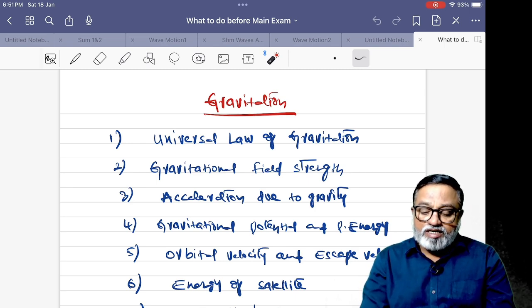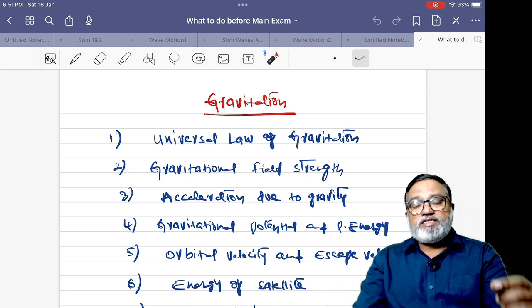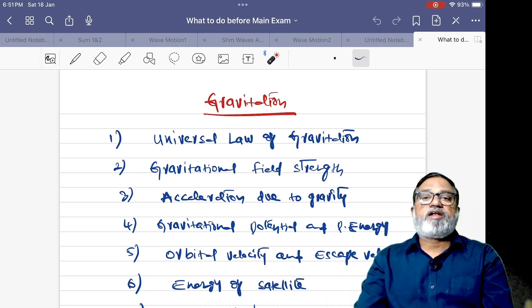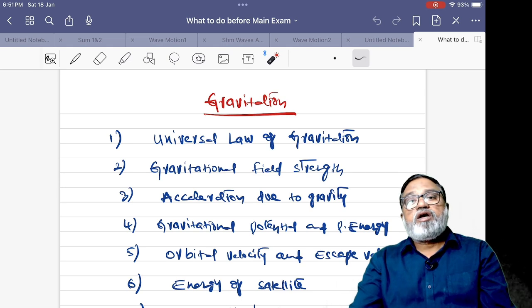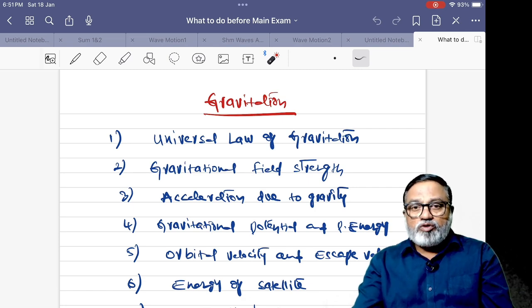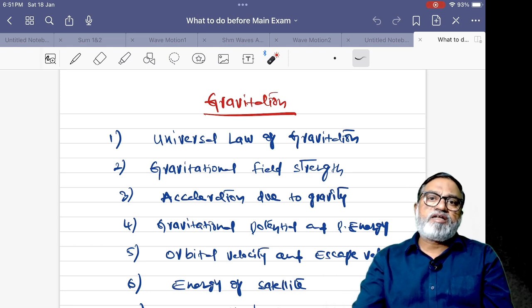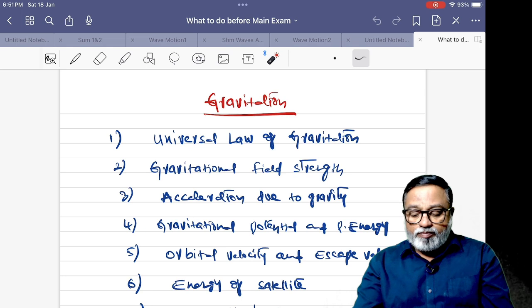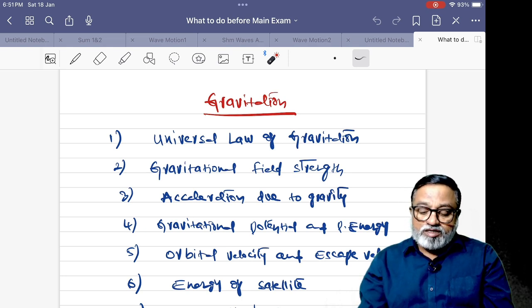So here from gravitation, for example, one body is at a certain height from the surface of the earth. What is the work done to lift the body to another height? For this one, work done is equal to change in potential energy. If any satellite is revolving around an orbit, and you want to shift from one orbit to another orbit, in that case, work done is equal to final total energy minus initial total energy. Kepler's laws are very, very important: law of areas, law of time periods. In law of areas, areal velocity formula is very, very important.